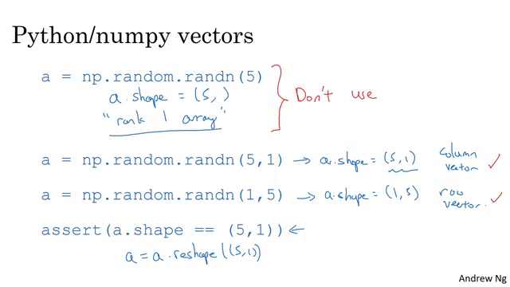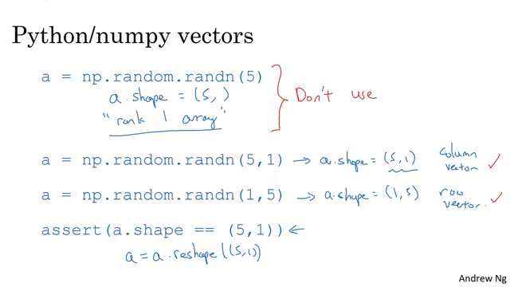I've sometimes seen students end up with very hard to track down bugs because of some of the non-intuitive effects of rank 1 arrays. By eliminating rank 1 arrays in my own code, I think my code became simpler, and I did not find it restrictive in terms of things I could express in code to just never use a rank 1 array. And so the takeaway is to simplify your code, don't use rank 1 arrays. Always use either n by 1 matrices, basically column vectors, or 1 by n matrices, basically row vectors.